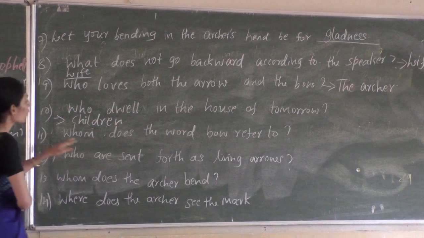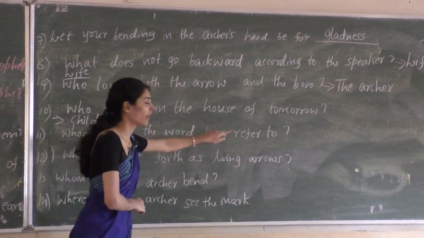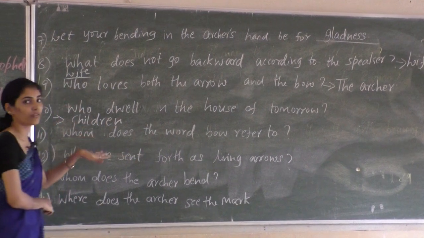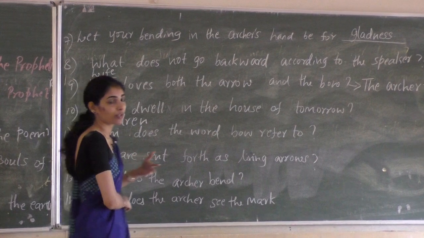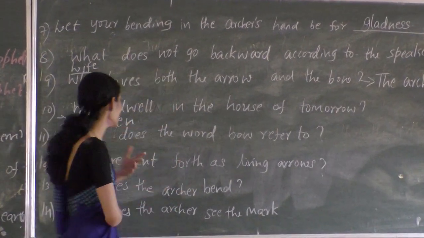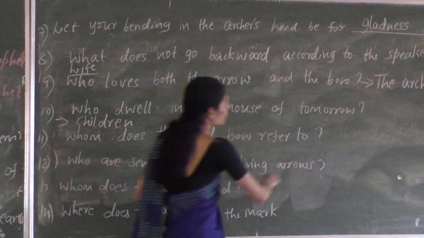And the next one, whom does the word bow refer to? As I said, the prophet metaphorically describes the relationship between parents and children. So here bow refers to parents.